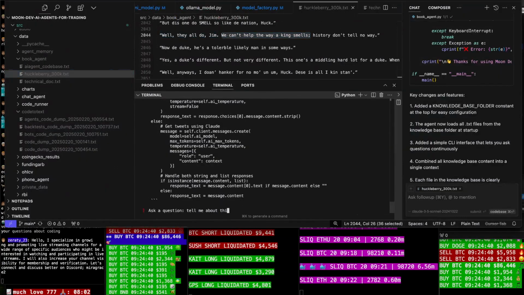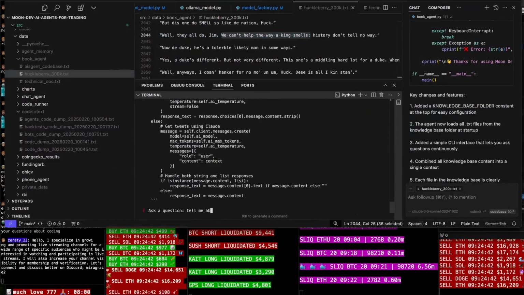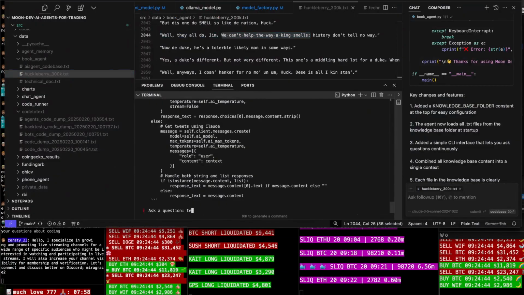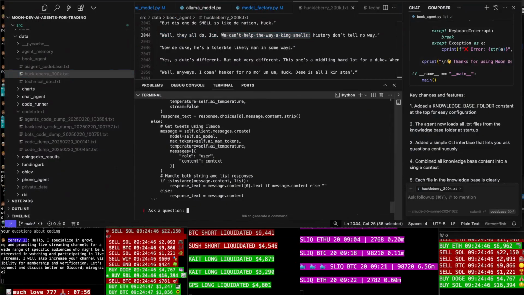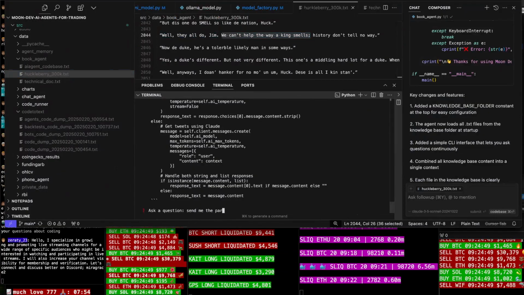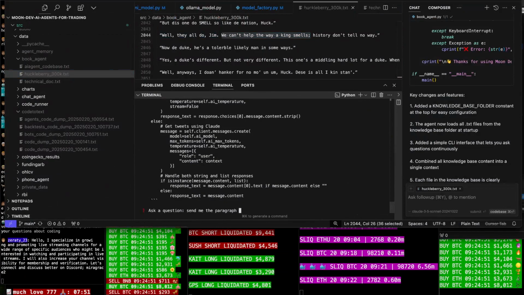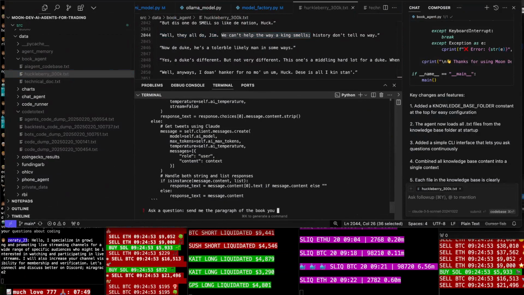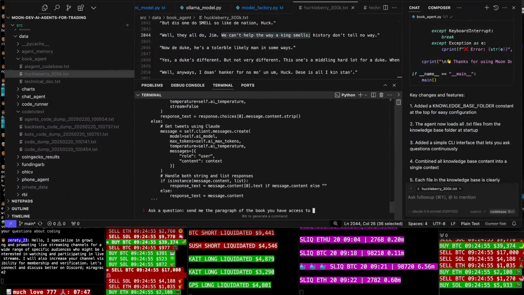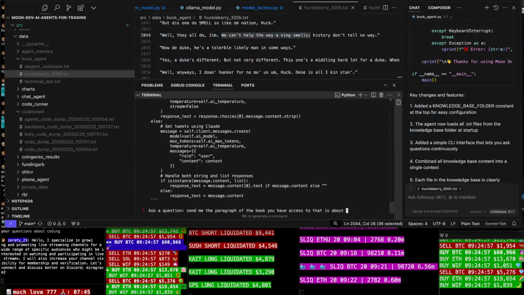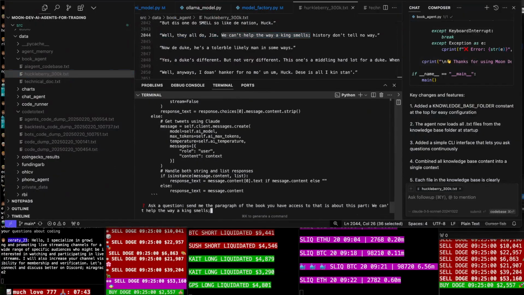Tell me, read me a paragraph. Send me the paragraph of the book you have access to that is about this part. I don't know.